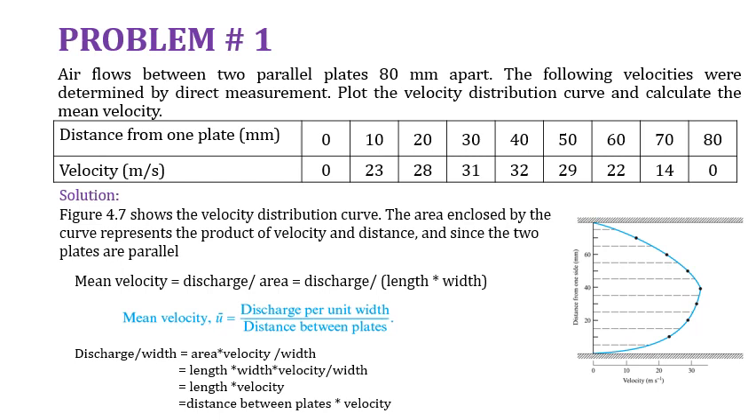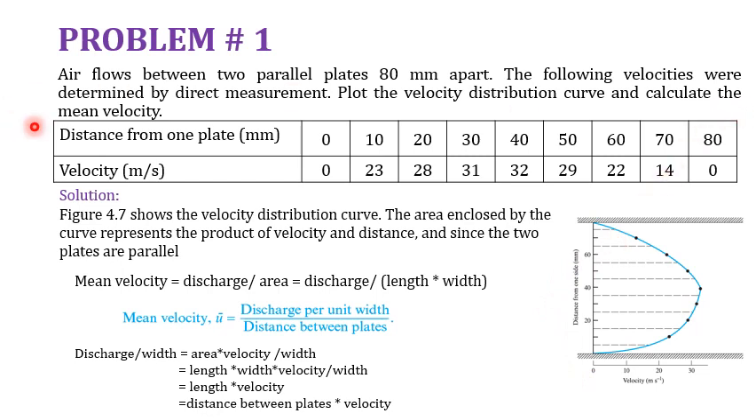So we are going to plot the points. At 10 mm we have velocity 23, at 20 mm we have velocity 28, at 30 we have 31 velocity, and 40 mm from the one plate we have 32 velocity. Similarly, joining all the points we will get the velocity distribution curve. So one part is done.